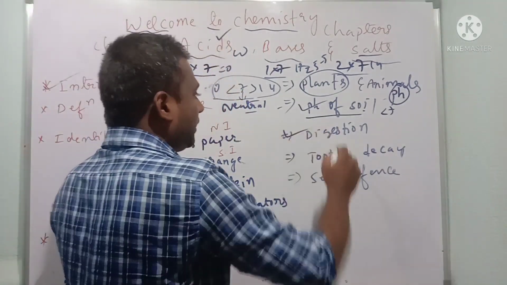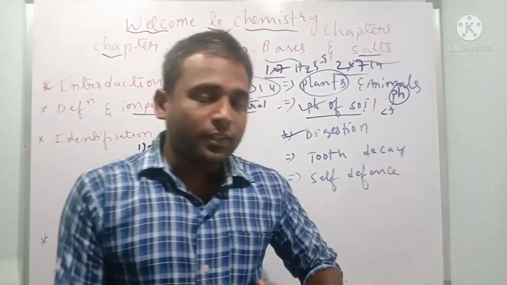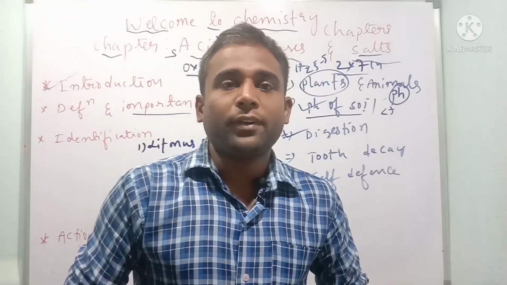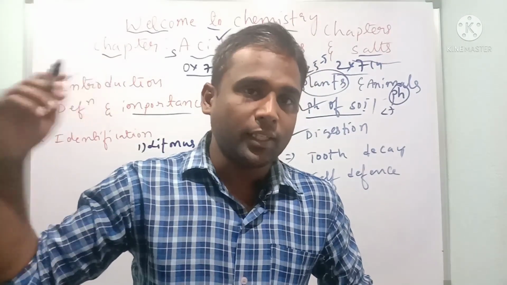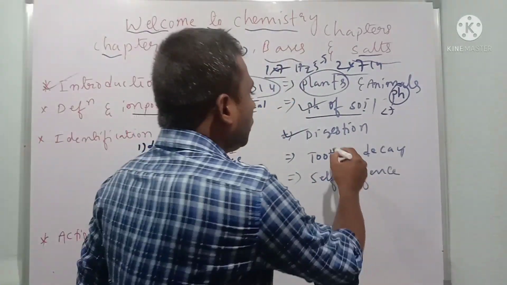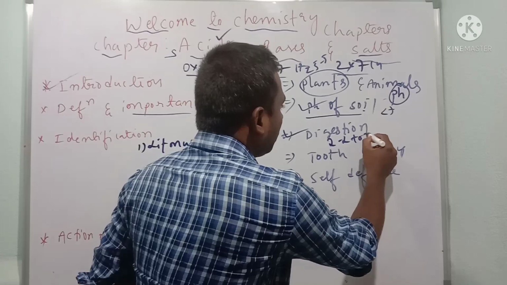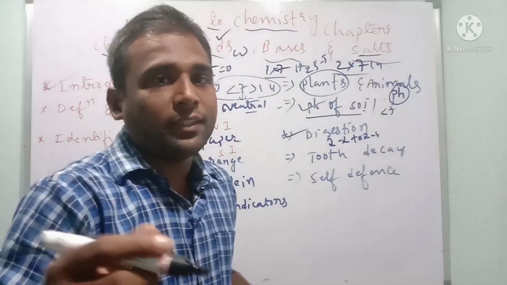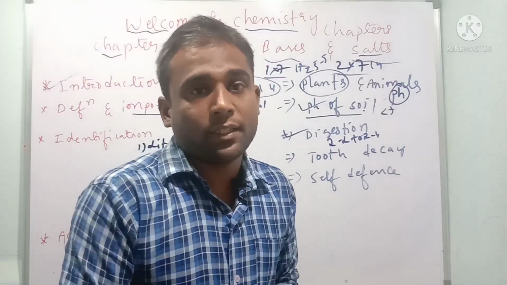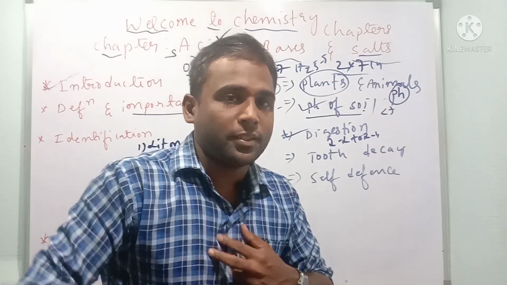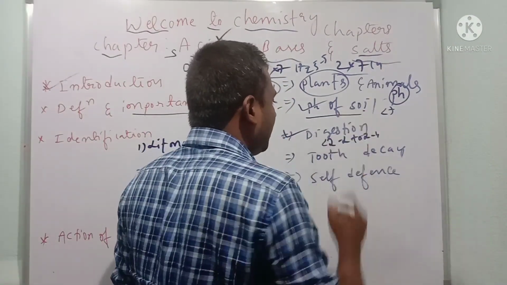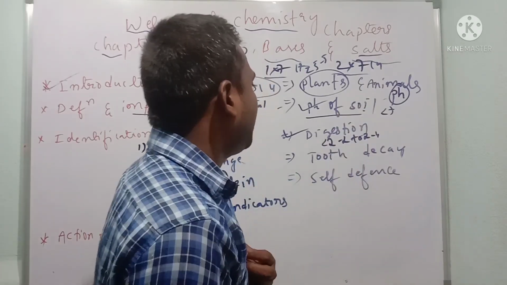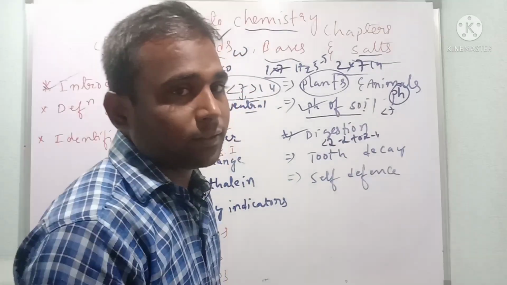The third one is digestion. Children, in our stomach there is hydrochloric acid, which is covered by a protective layer of mucus. Its pH is about 2.2 to 2.4. Even if I put a blade in that acid, it is going to melt. But see how God has made it, naturally it protects us. If the value goes lower than 2.2, it causes acidity.